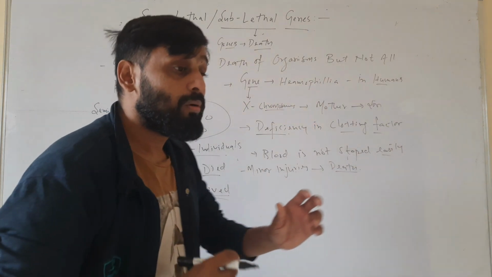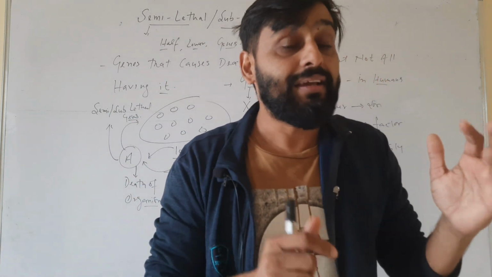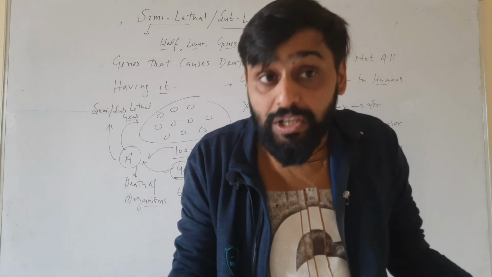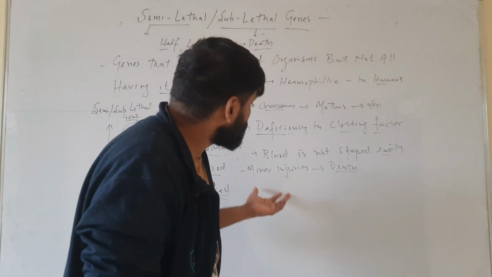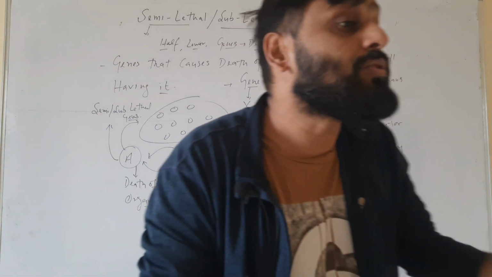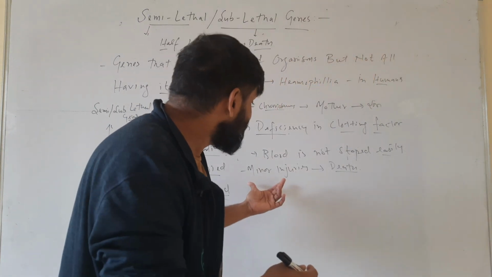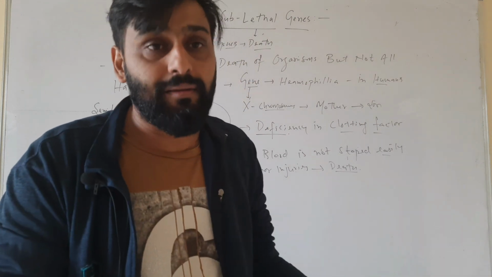So, if a person in his life didn't have any injury, that means he or she is not affected by this. Or if he or she has an injury and is treated well in time, then in that case they will not die.